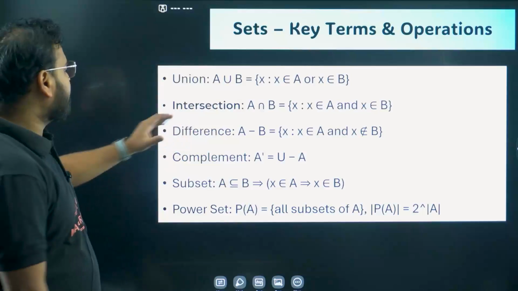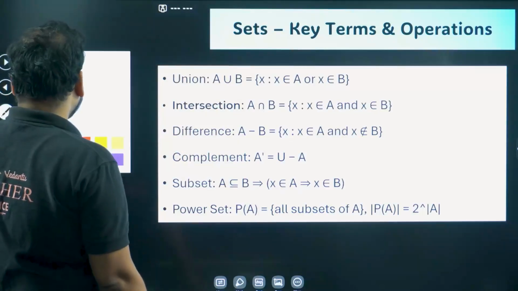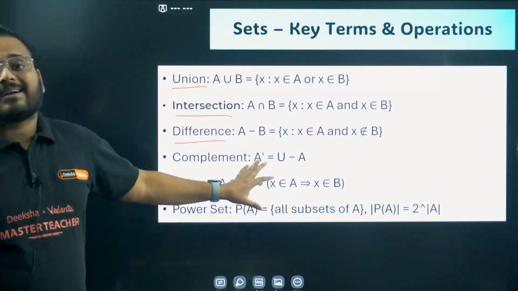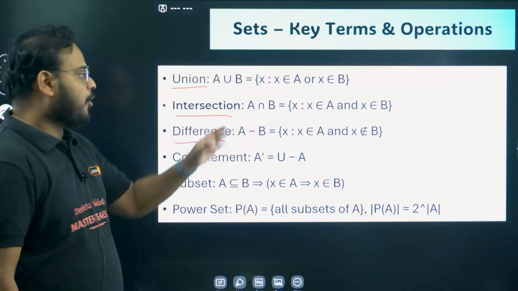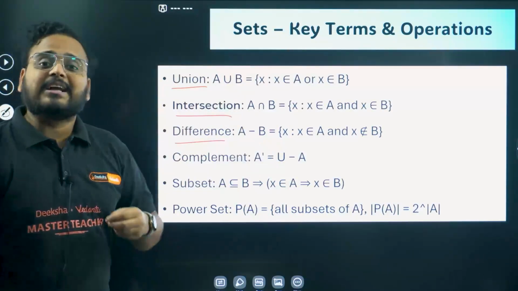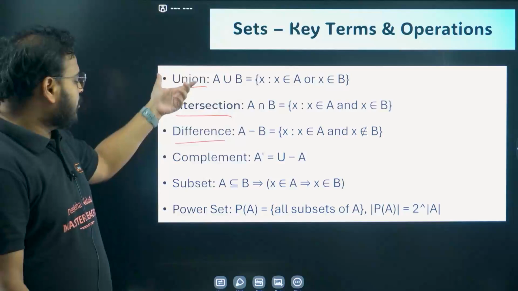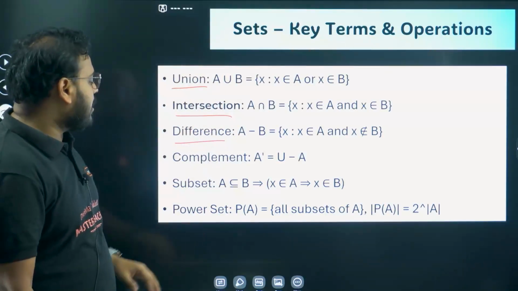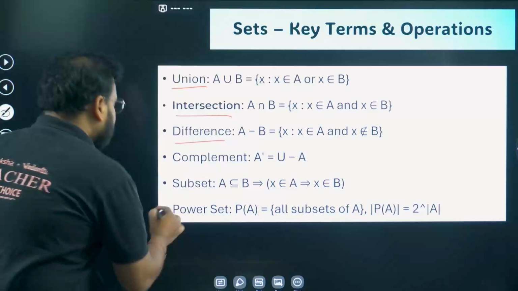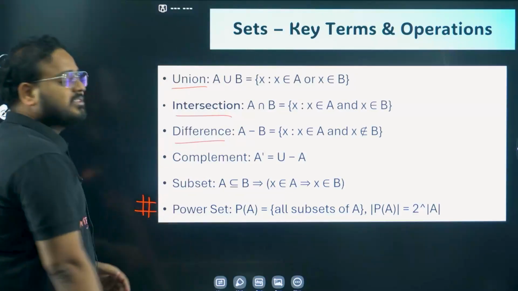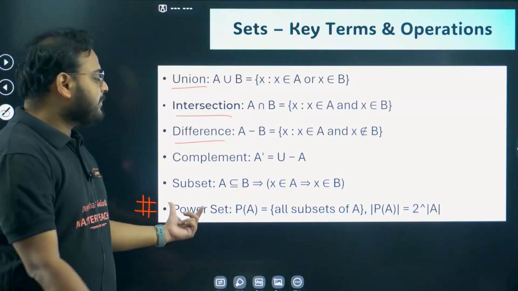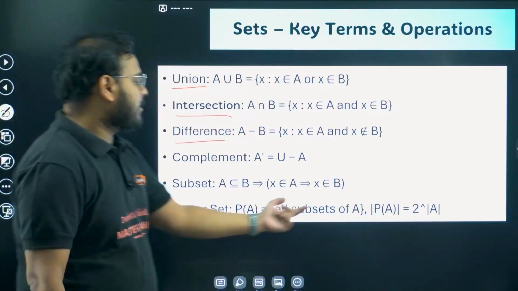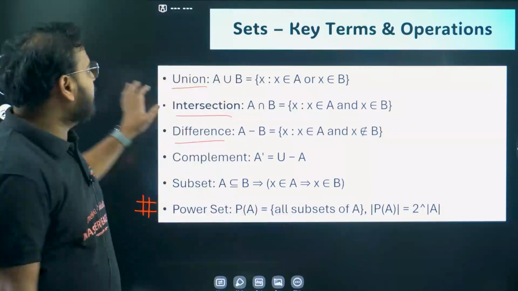Again, start with all these topics. We have here union, intersection, difference, complement, which you all know, directly used in the questions. So you have to remember all these properties. Basically, these are the definitions of union, intersection, difference, complement, subset, and power of a set. The power of a set is very important. A question has been asked in the MCQ section on the power of a set, which is 2 to the power of n of A, where n of A, the mod of A, represents the number of elements and the power set contains all the subsets.